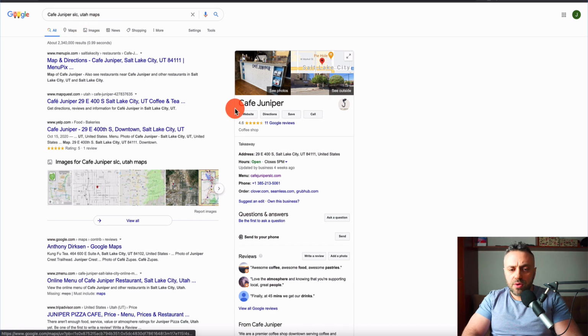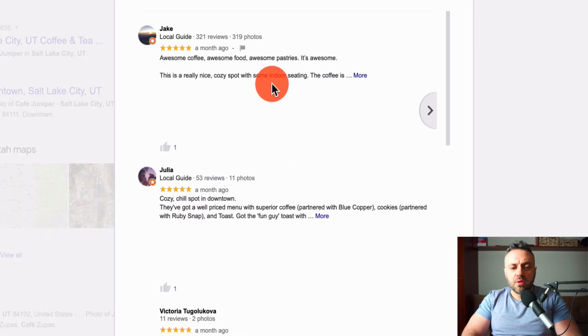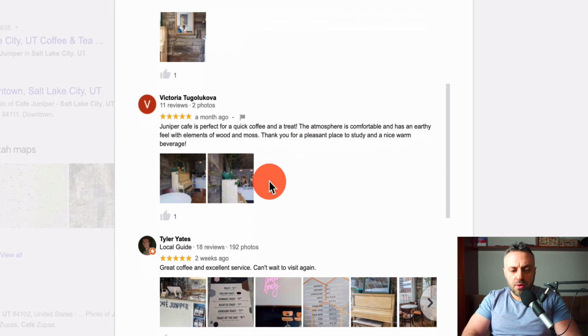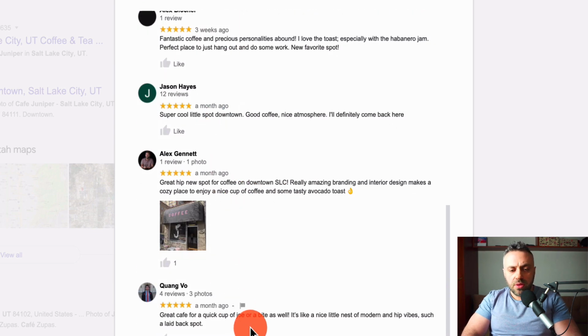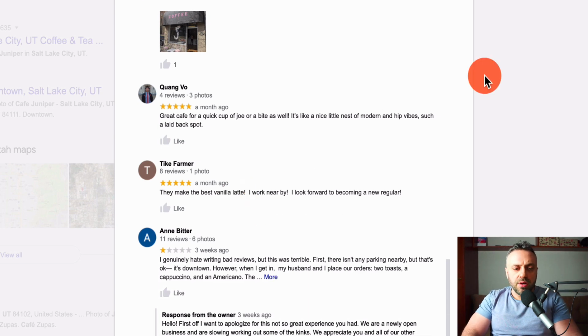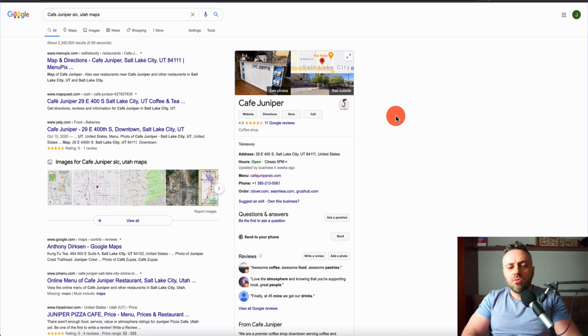If you do that, you're going to see this little snippet here. And this is their map snippet. This is the Google Local My Business snippet. And right away, you see that this is Cafe Juniper, 11 Google reviews. If you click on reviews, you should see reviews that are fairly recent. And I see a month ago, 2 weeks ago, 3 weeks ago, a month ago. So seeing that there's no review 6 months ago or 2 years ago or 5 years ago, I can come to the conclusion that this is a fairly new business, and that's why it's a really good fit.